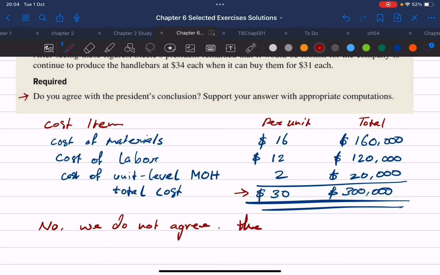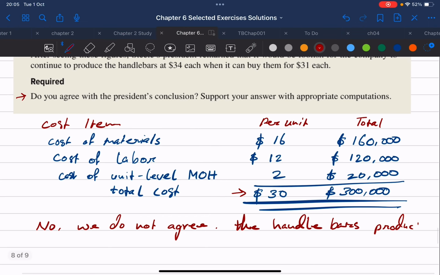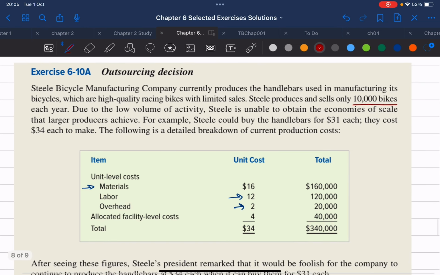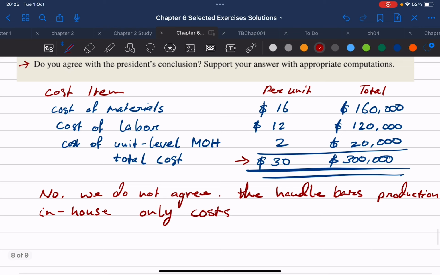The handlebars production in-house only costs, what was the name of the company again? Steel Bicycle Manufacturing, so we'll just call it SBMC.